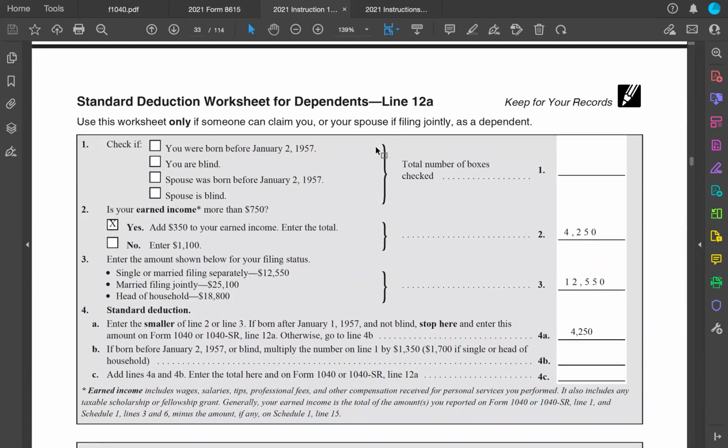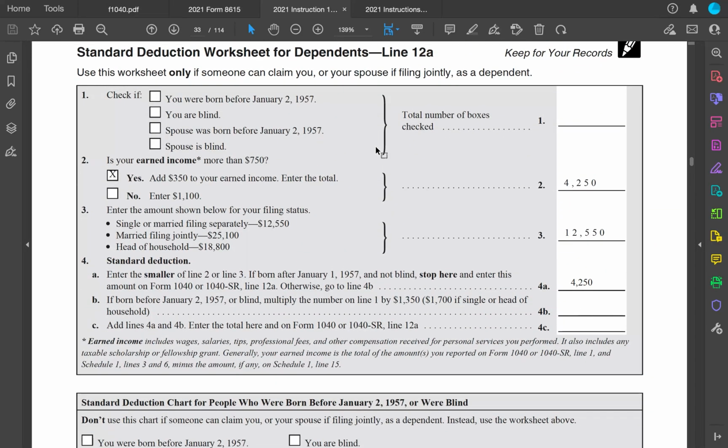All right, and here's the deduction. I've already actually completed this ahead of time. I probably should have scrolled to that to save some time. Sorry about that. So, did he have earned income more than $750? If you recall, when we were filling out as part of the exclusions before, there was a $1,100 item that we used. Well, if you take $350 and $750, you get $1,100, so that's where that comes from.